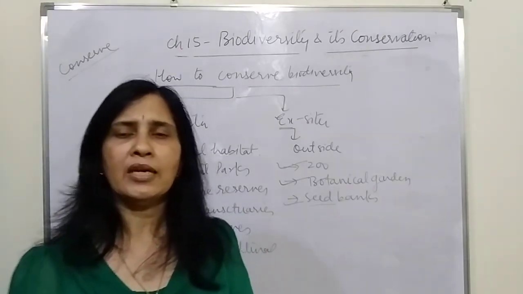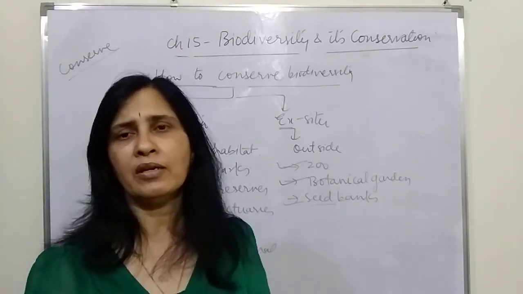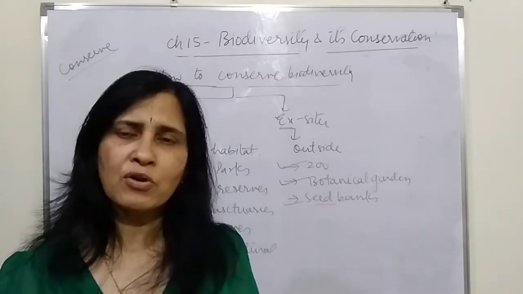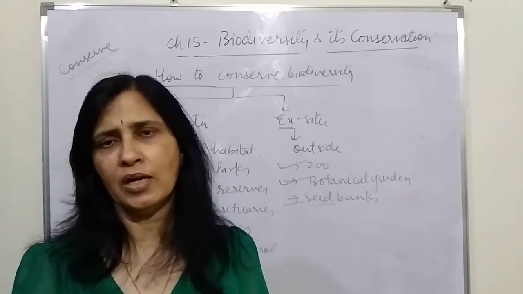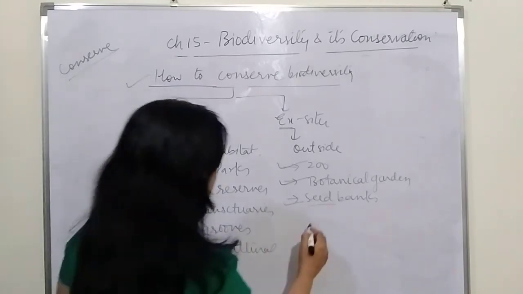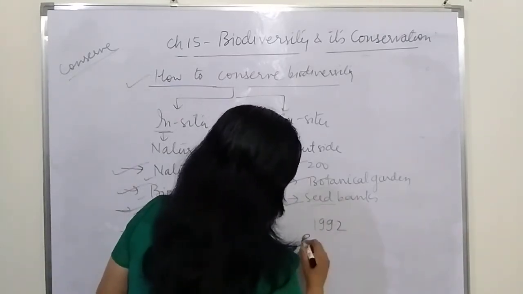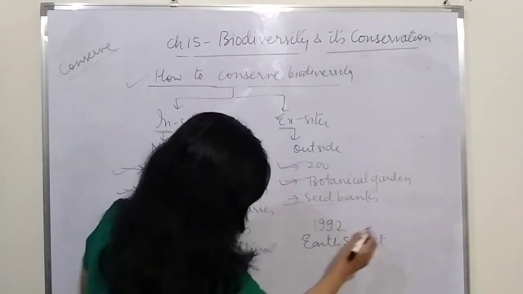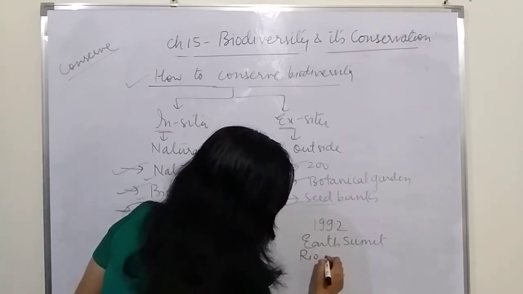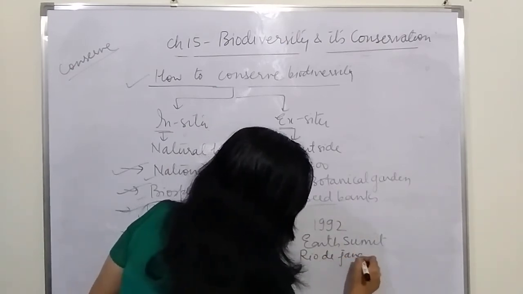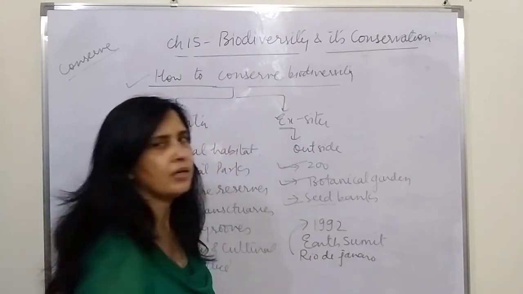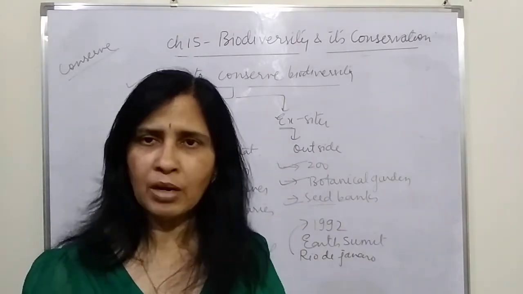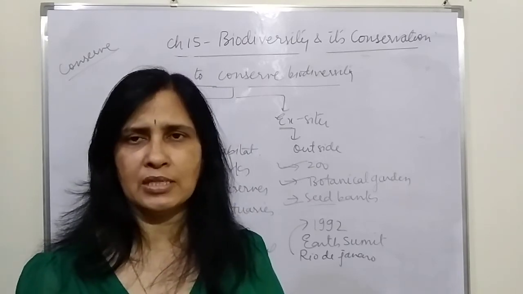Now everyone is thinking about conserving it, everyone is understanding the importance of biodiversity, but there has to be a collaborative effort from all the countries of the world. So there was a summit called the Earth Summit, which was held in Rio de Janeiro in 1992, where the countries all came together and took a pledge that they will conserve the biodiversity.